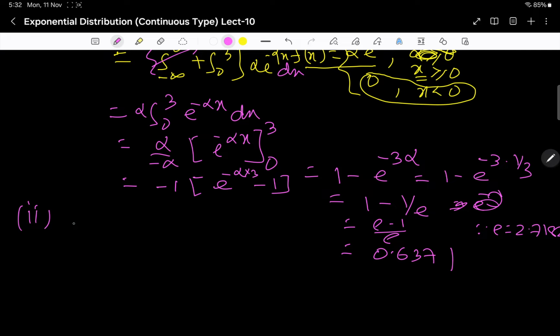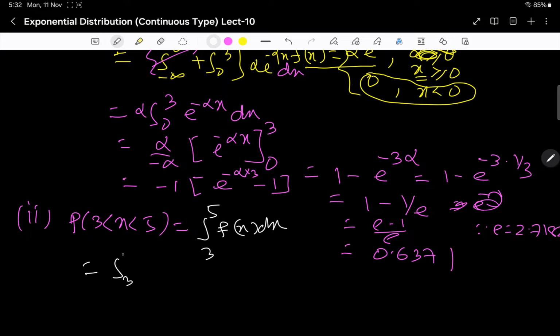Now coming to the second part, the probability of 3 less than x less than 5 means you need to integrate it from 3 to 5, right? 3 to 5 f(x) dx. You just integrate 3 to 5 alpha e to the power minus alpha x dx.